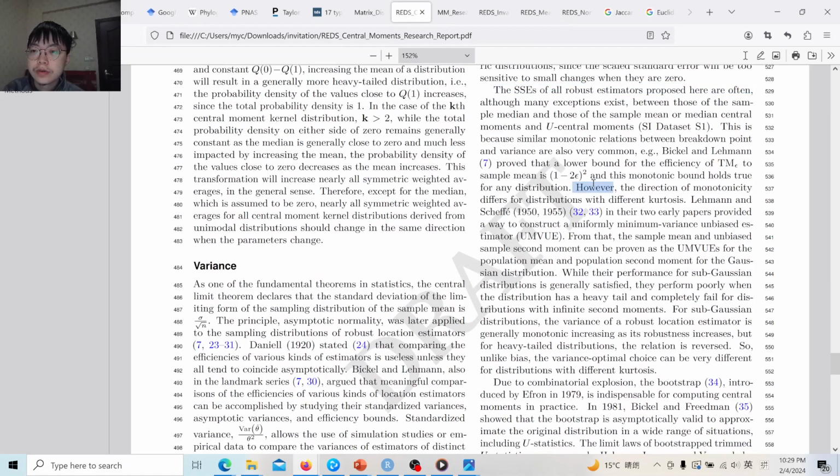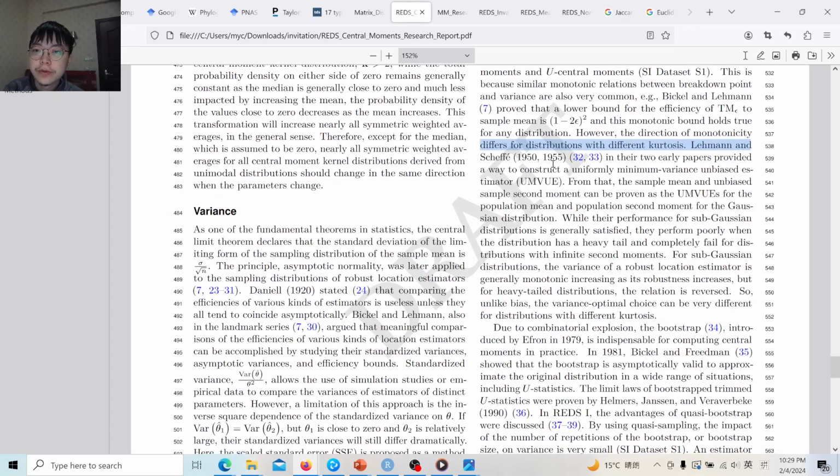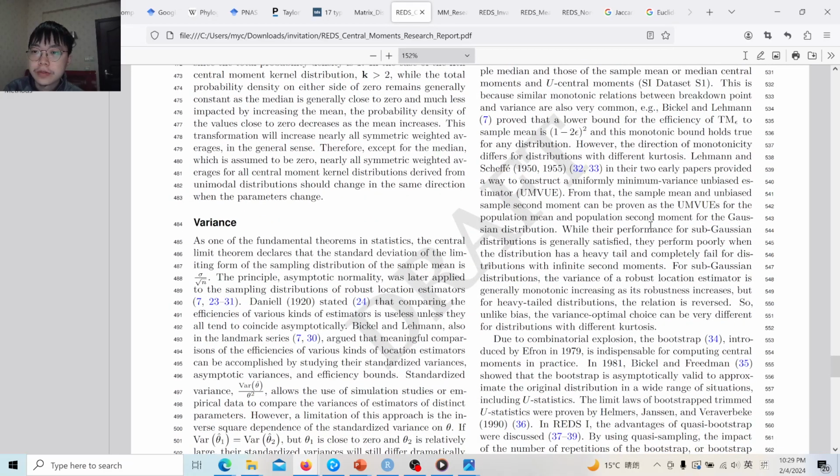And this is also suggested by Bickel-Lehmann's bound, which showed a lower bound for the efficiency of the trimmed mean with respect to the sample mean. This bound is monotonic, and the direction of monotonicity differs for distributions with different kurtosis. For example, using the Lehmann-Scheffé theorem, you can prove that for a Gaussian distribution, a very low kurtosis distribution, the sample mean and the unbiased second central moment are the unbiased minimum variance estimators. But for a distribution with very high kurtosis, the mean is infinitely large, and then the sample mean breaks down.